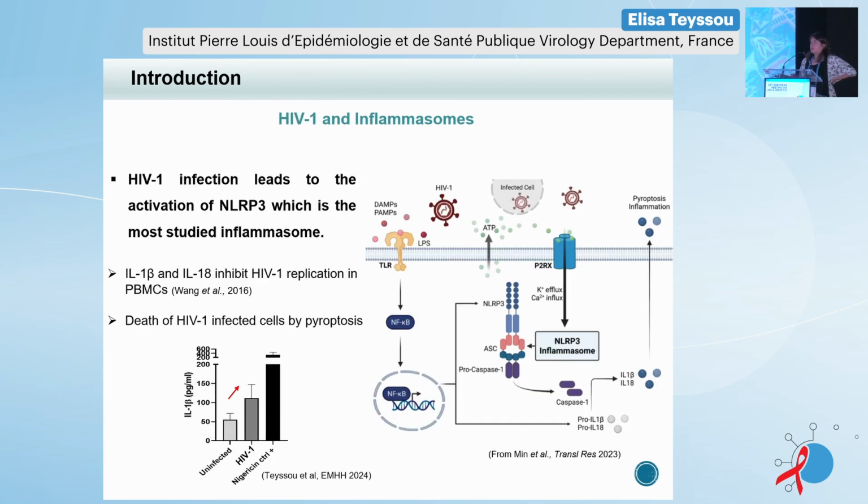In the literature, it is well known that HIV-1 infection leads to the activation of the inflammasome, and more specifically the NLRP3 inflammasome. There are beneficial and negative effects of this inflammasome in HIV-1 infection. Indeed, it has been observed that interleukin-1 beta and interleukin-18 can inhibit HIV-1 replication in PBMC, but it has also been demonstrated that the activation of the inflammasome can lead to the death of the infected cell, but also of bystander cells during an HIV-1 infection.